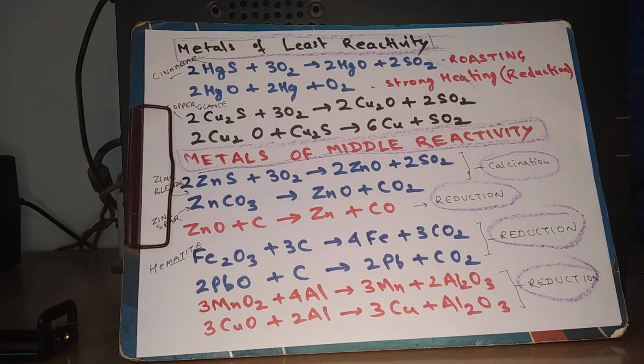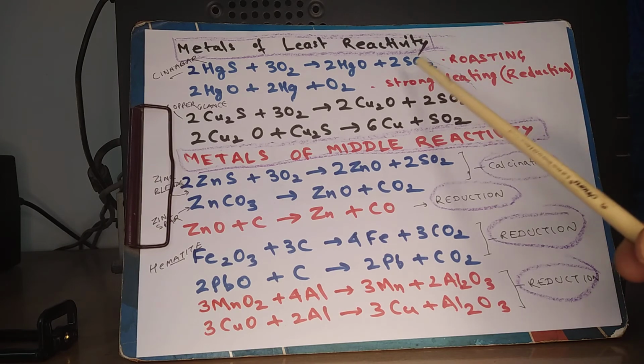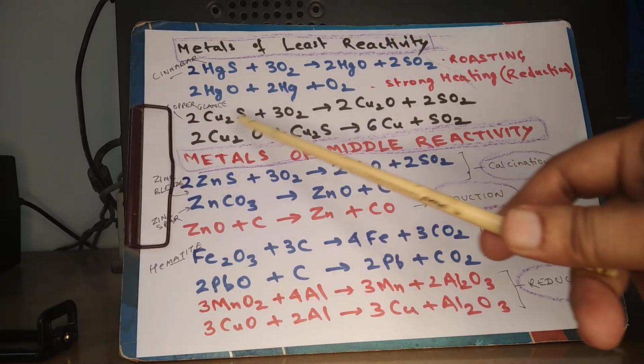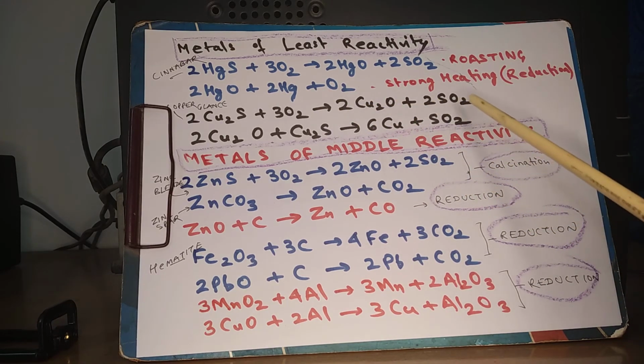Here are some examples. The first example is of metals of least reactivity. So we have cinnabar, that is the ore of mercury, HgS, and we have copper glance, that is the ore of copper. Both of them are sulfide ores, so they need to be subjected to the roasting process. 2HgS + 3O2 = 2HgO + 2SO2, and 2Cu2S + 3O2 = 2Cu2O + 2SO2.